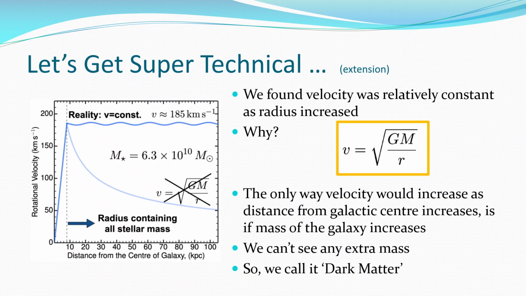The only way the velocity stays up as the distance from the center of a galaxy increases is because there's more mass in the galaxy. But we can't see or detect any of this extra mass, so we call it dark matter. That's how we know this thing called dark matter exists. This velocity is staying constant. It's not following the curve that we expect, so there must be more mass further out in galaxies that we can't see. It's not all just concentrated in the center. That's this dark matter.